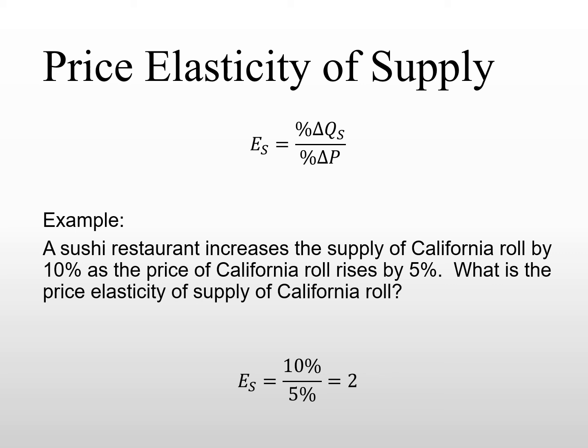The interpretation of this coefficient is fairly simple now for us because we have seen this multiple times. For every 1% change in price, the quantity supplied will change by 2%. Or, to be more direct, because of the law of supply, we always know the coefficient to be positive. So, for every 1% increase in price, we know the quantity supplied of the goods will also increase by 2%.